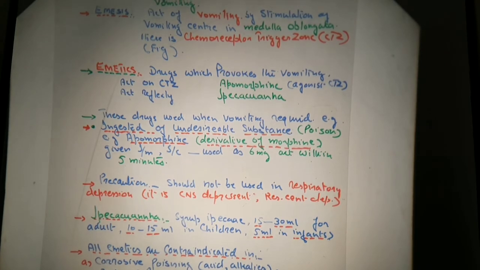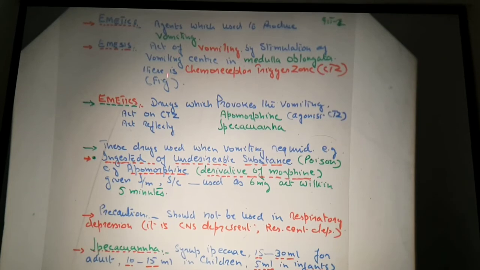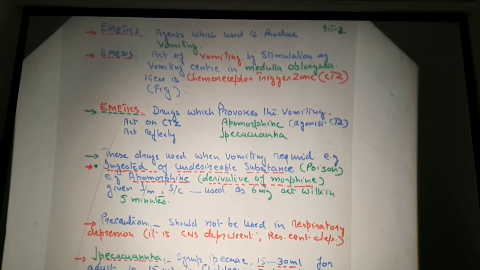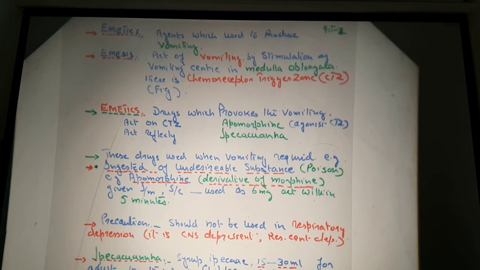Emetics are the agents which are used to produce vomiting. Now again, why is it sometimes necessary to use emetics to start the process of vomiting? Why is there a requirement for this kind of drug? Those agents, chemical compounds, and drugs which are used to produce vomiting are known as emetics.